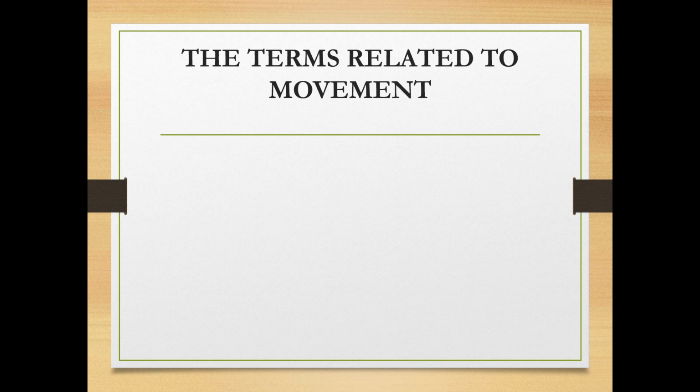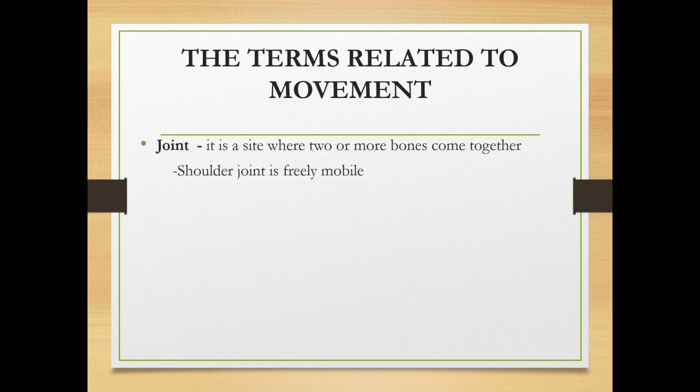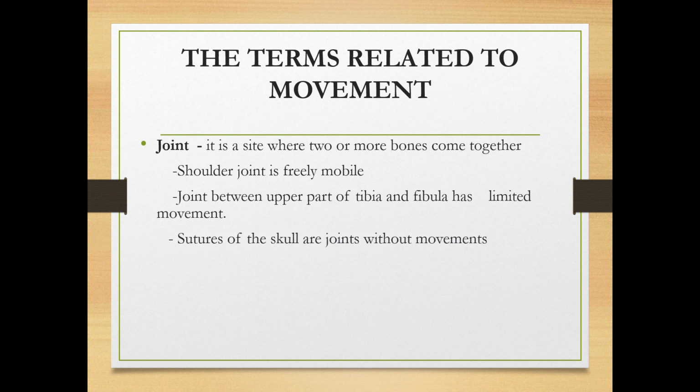Now we are going to see the terms which are related to movements. First, where does the movement occur? In the joint. A joint is a site where two or more bones come together. Among joints, there is the shoulder joint, which is freely movable, and some joints, like the joint between the upper part of the tibia and fibula, have limited movement. Sutures of the skull are joints without movement.